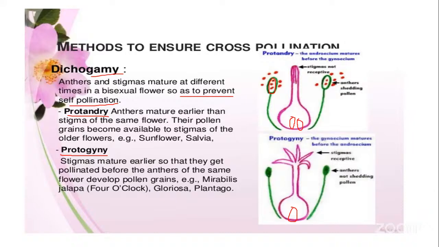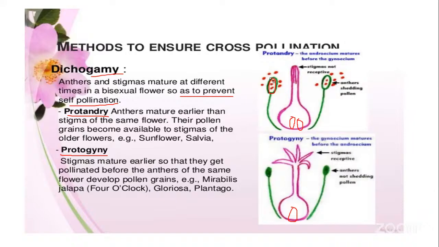But in bisexual flowers also, cross-pollination can be possible. That is, the plants will ensure cross-pollination in bisexual flowers. How? By protandry, that is, by the dichogamy condition. So what is this dichogamous condition? That means in these bisexual flowers, the anthers and the stigmas mature at different time intervals. That is, suppose in this bisexual flower, anthers are matured first.